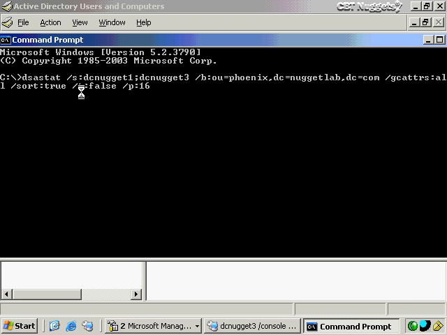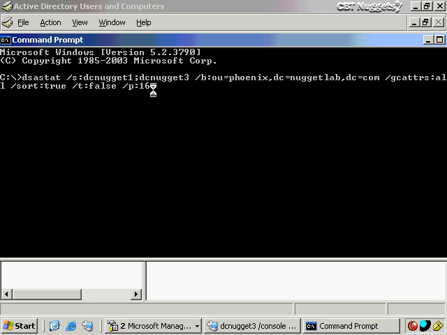/T for false here will just perform a full content comparison, whereas /T:true would have performed a statistical comparison. And the statistical comparison that would perform with true would just count the objects. /T:false will actually compare every object with attribute values. And then finally, this /P here just limits the number of pages that are going to be put out.